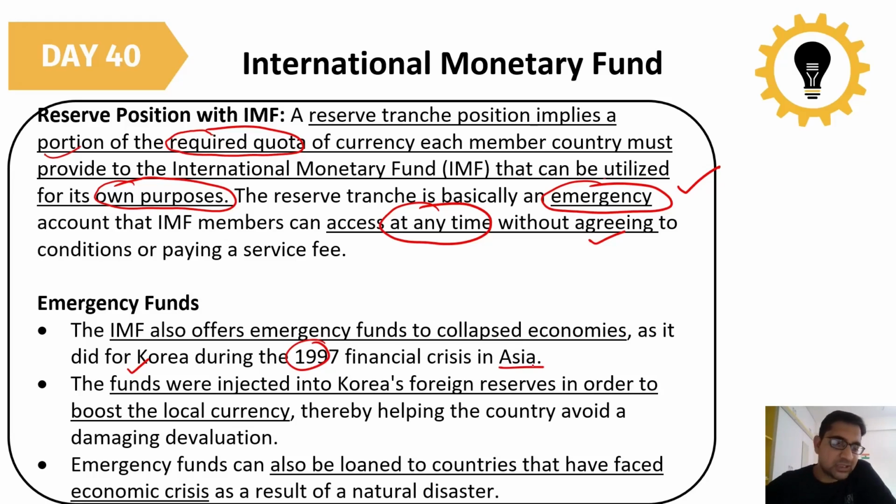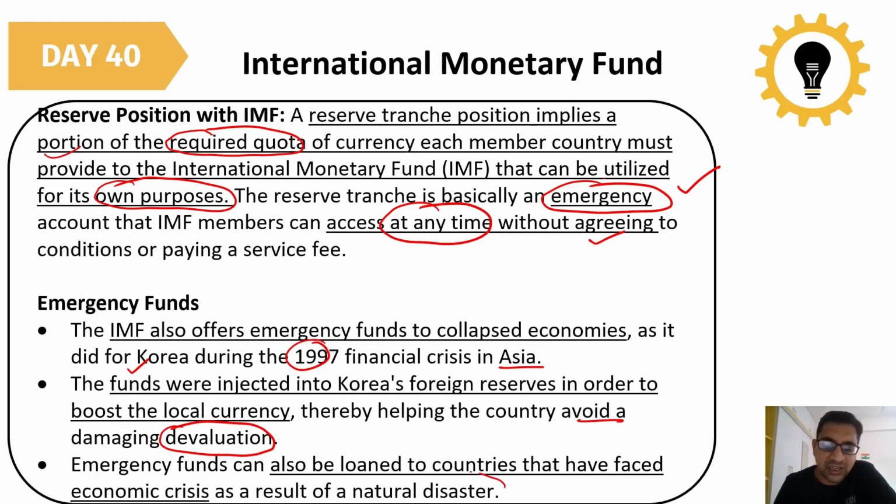Funds were injected into Korea's foreign reserves to boost the local currency, so that it does not lose its value and to avoid devaluation. The emergency fund can also be loaned to countries that have faced an economic crisis as a result of a natural disaster.